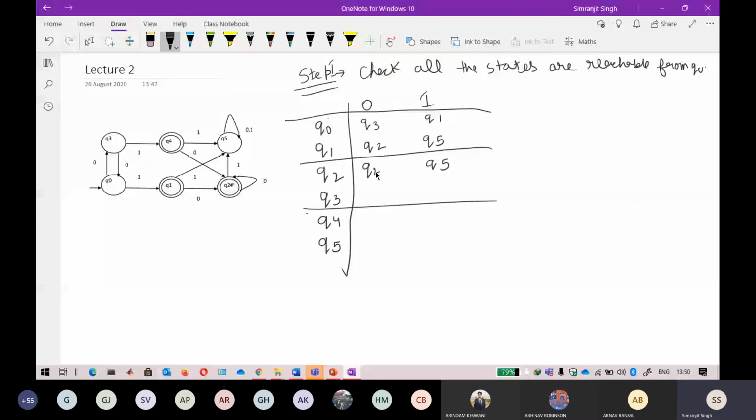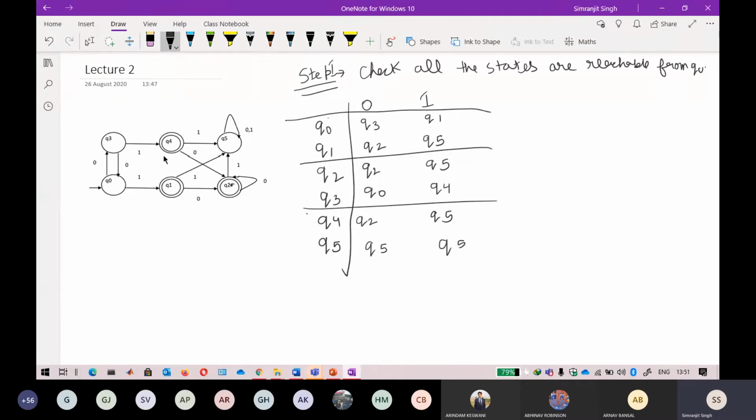Okay, so for Q3, on 0 it is going towards Q naught, as well as on 1, it is going towards Q4. Q4 is going towards Q2 as well as Q5. In the same way, Q5 is just staying at Q5 and Q5. Yes, Vinith, the question is to minimize the DFA.